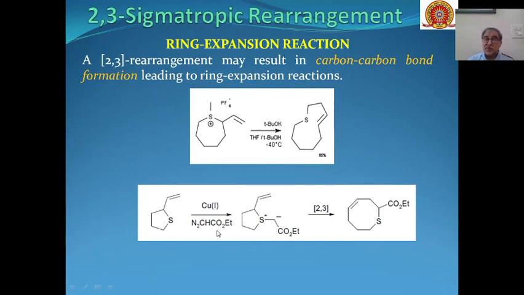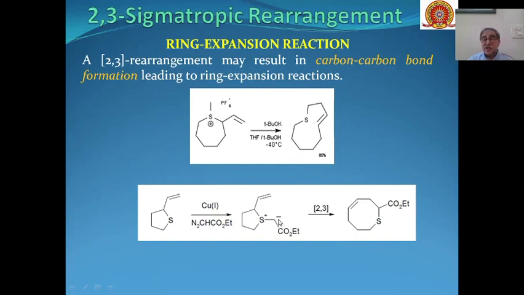So what will happen is that these diazoesters will generate carbenes and these carbenes will interact with these sulfides and these types of ylides will be formed. So here Y is sulfur and X is carbon. So this is the allylic system and this system will undergo 2,3 sigmatropic rearrangement and ring expansion will take place and we will get